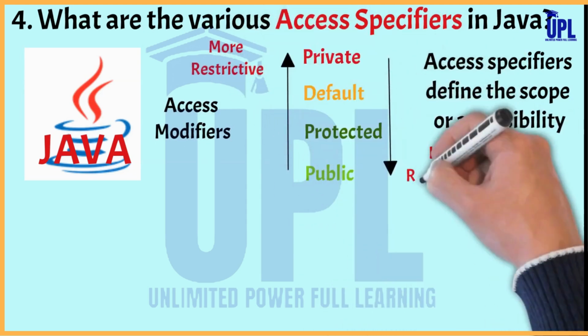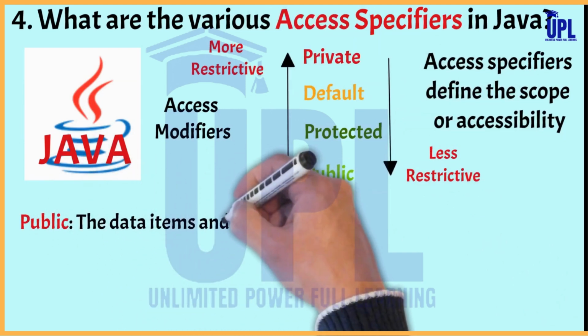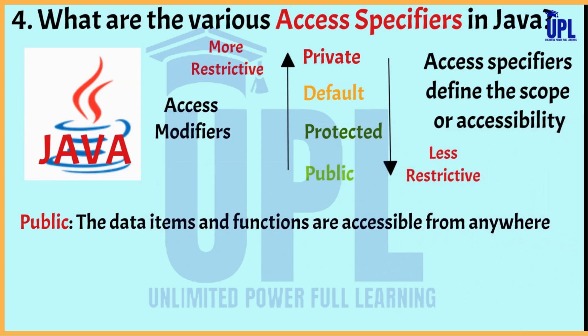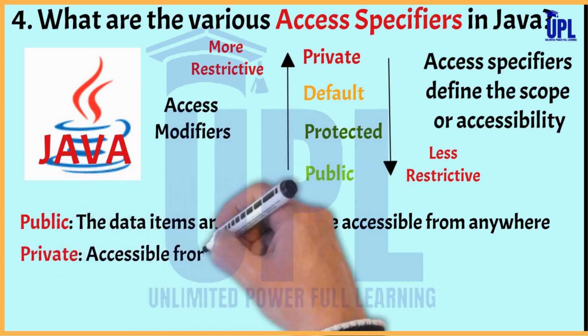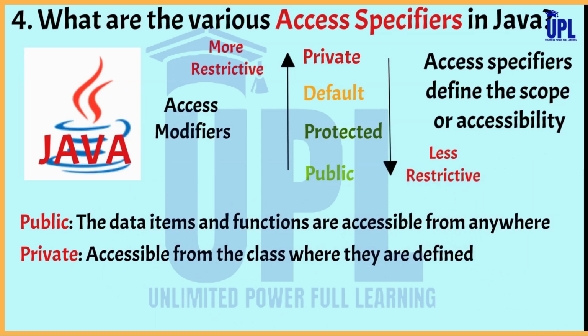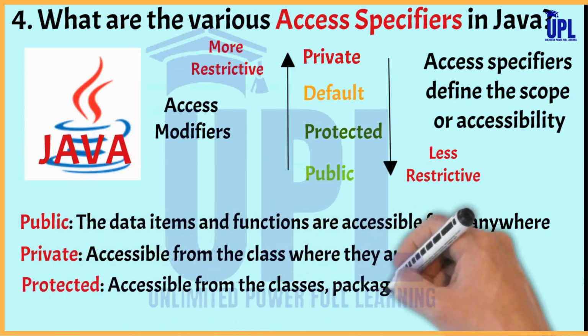Now coming to public. When defined as public, the data items and functions are accessible from anywhere in the program. Next is private. When defined as private, they are only accessible from the class where they are defined. Now next is protected. When defined as protected, they are accessible from the classes that belong to the same package, the subclass of the class and from within the class where they are defined.